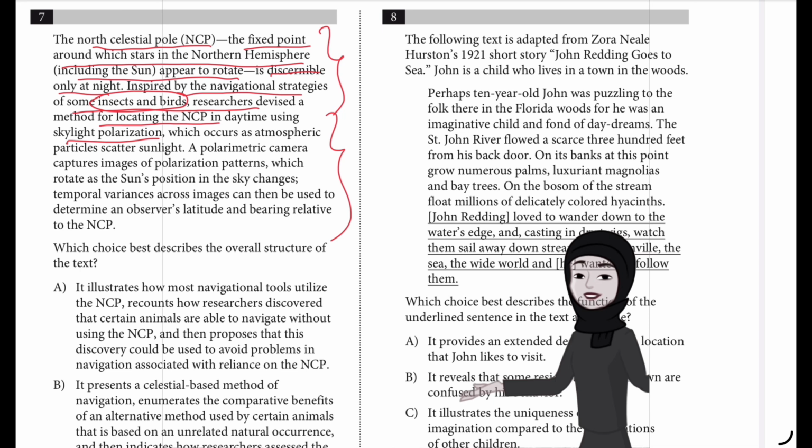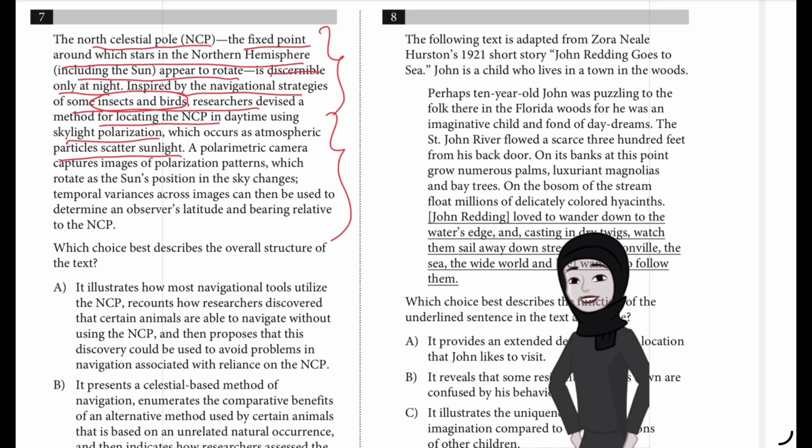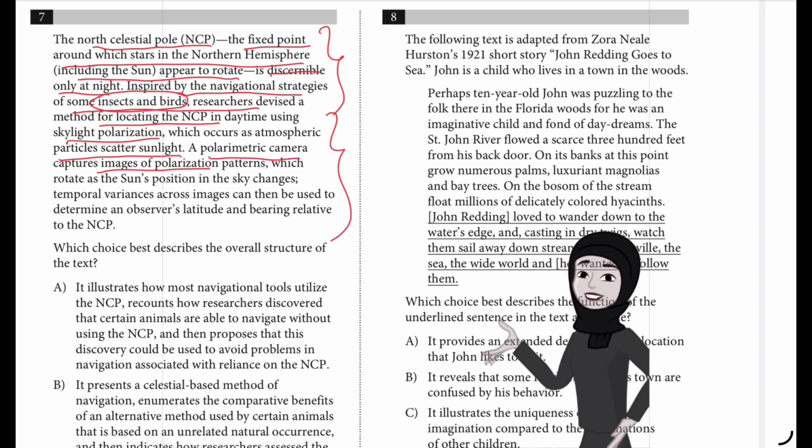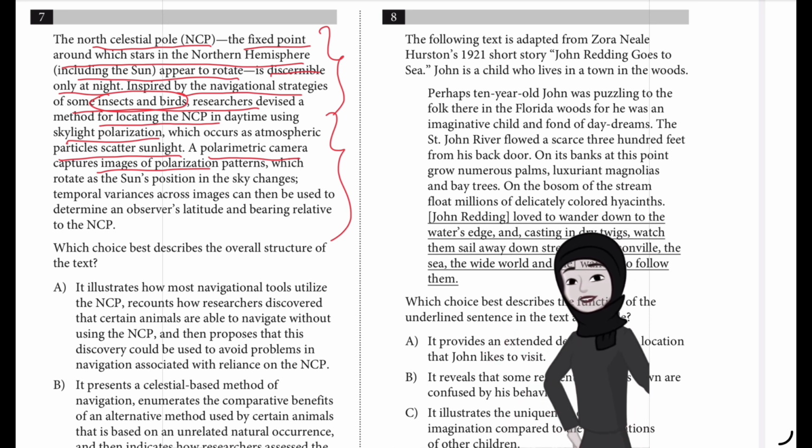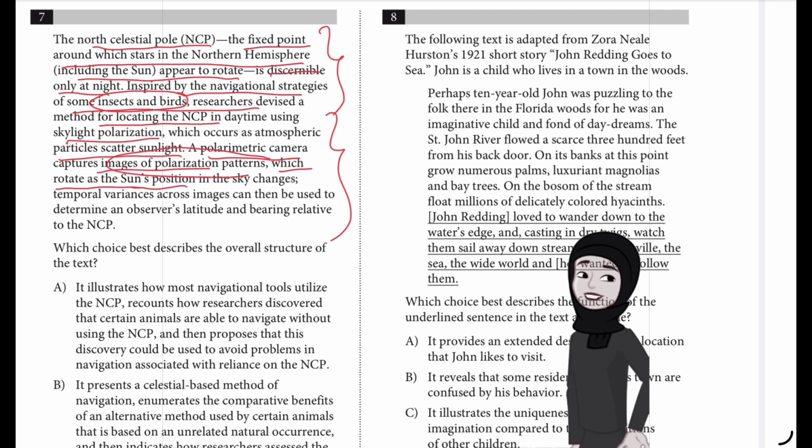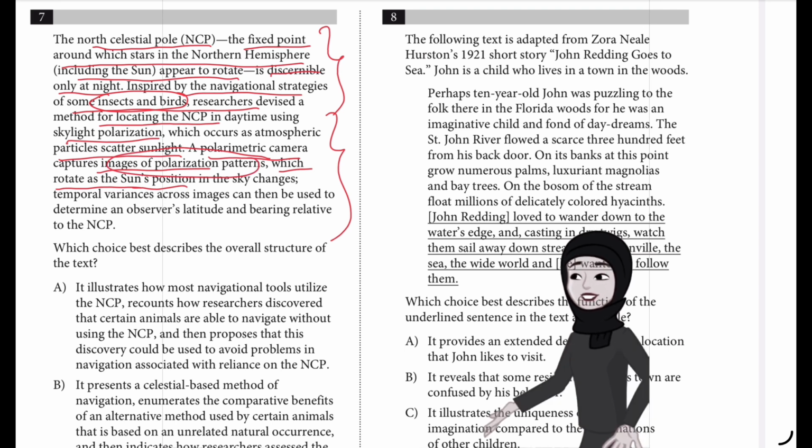So they are using daylight polarization, which occurs as atmospheric particles scatter sunlight. They are using this polarimetric camera which captures images of polarization patterns. So this camera is capturing the polarization patterns, and why is that happening?